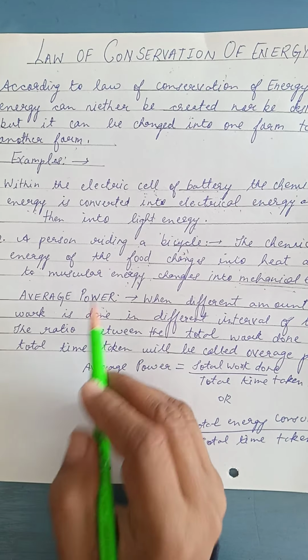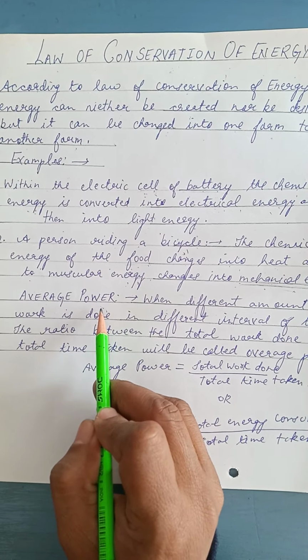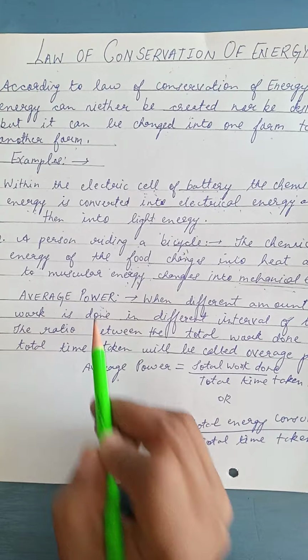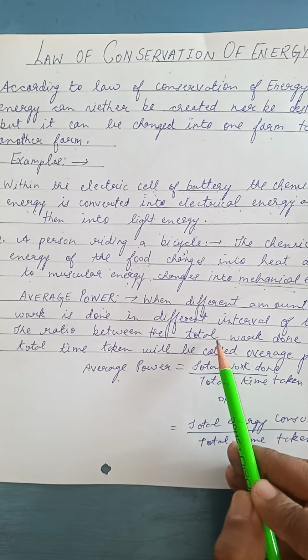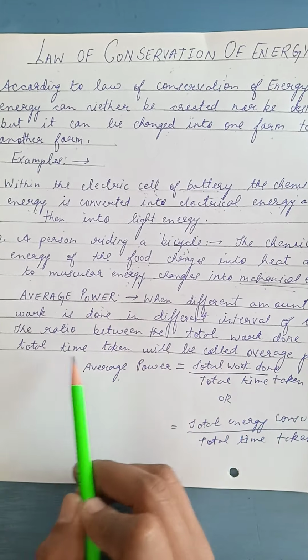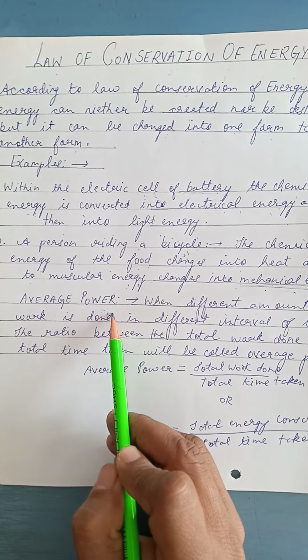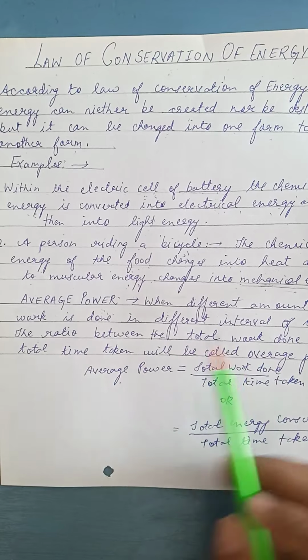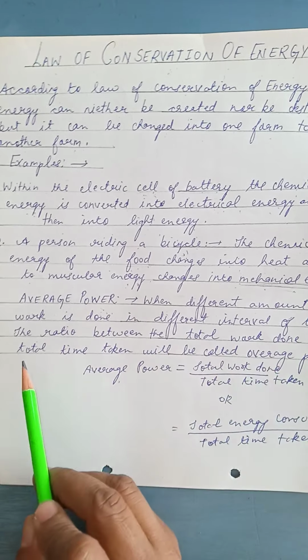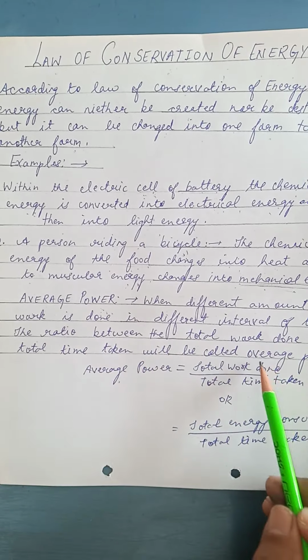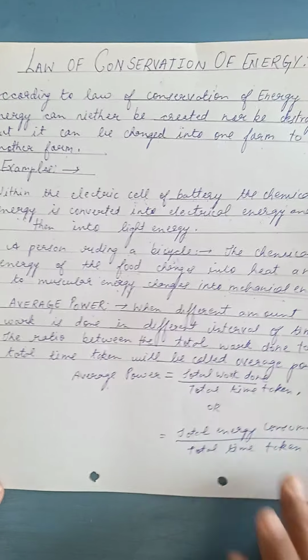So together if you want to consider power, you will take the ratio of the total work done to the total time taken. So this is the definition of the average power. The ratio between the total work done to the total time taken will be called as the average power.